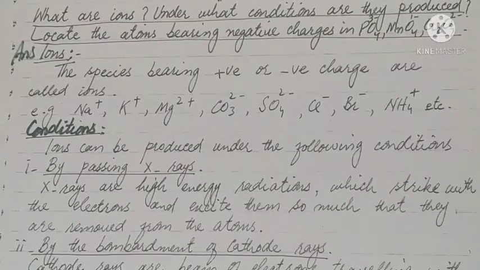Now we are going to discuss the exercise of chapter number 1. Question number 4. What are ions? Under what conditions are they produced?